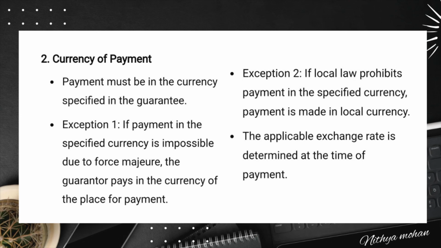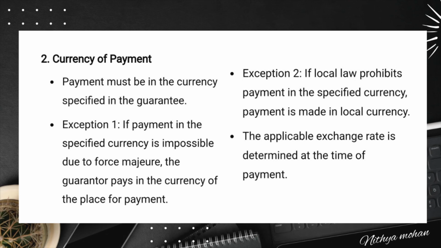Next, we have the currency of payment. The guarantor must pay in the currency specified in the guarantee. But what happens if payment in that currency becomes impossible? URDG 758 Article 21 outlines two exceptions to this rule. First one, force majeure. Sub-Article 21b says, if the guarantor cannot make payment in a specified currency due to an impediment beyond its control, it must pay in the currency of the place of payment.